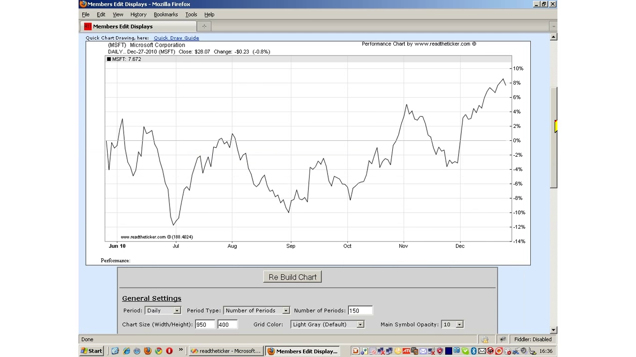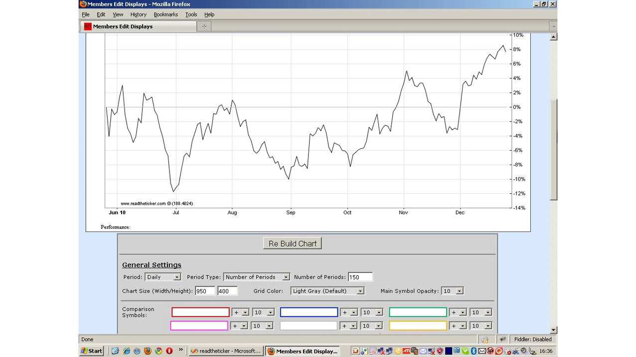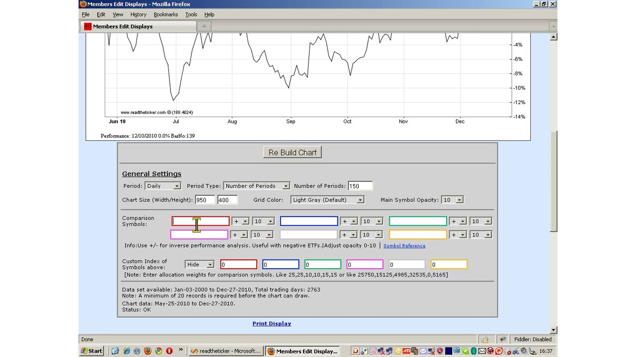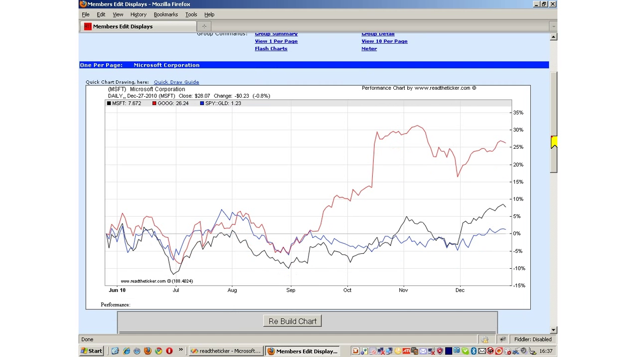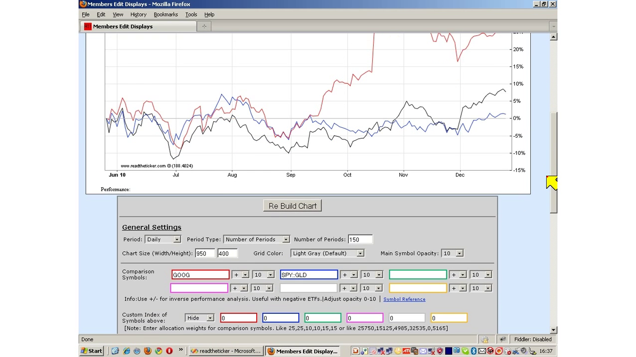The performance chart. Here's a percentage change index created by the symbol. So here we are counting the percentage change from this point to this point. Put some more in. There you go. Performance analysis.